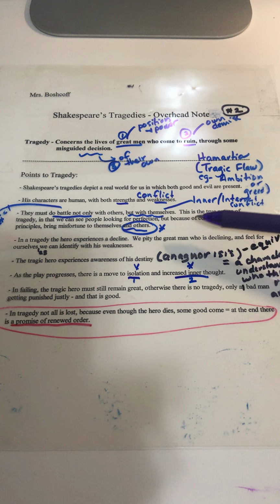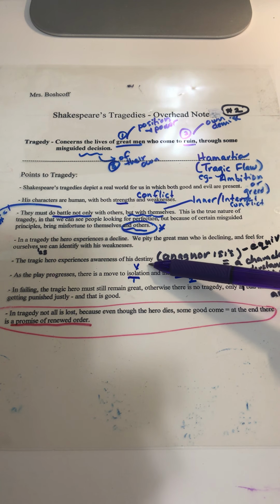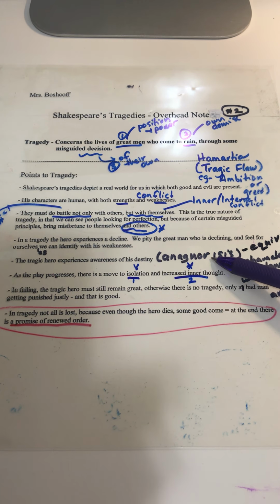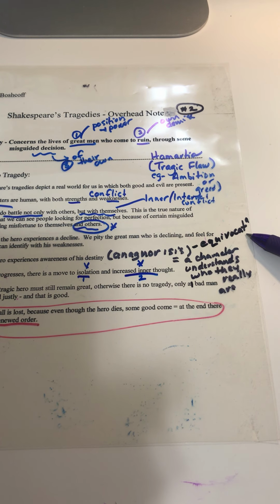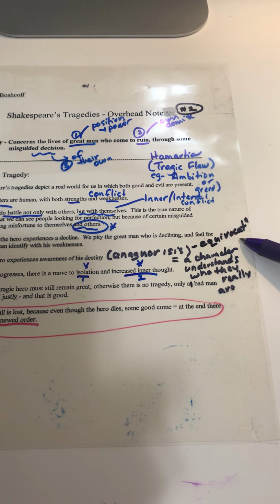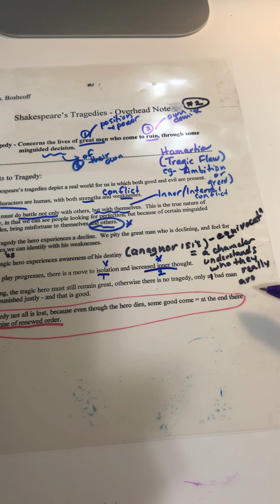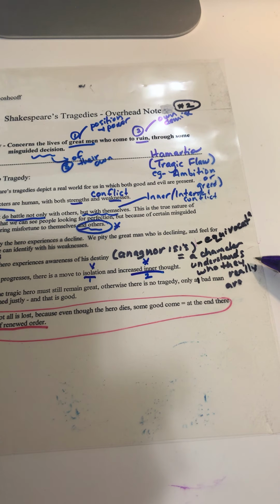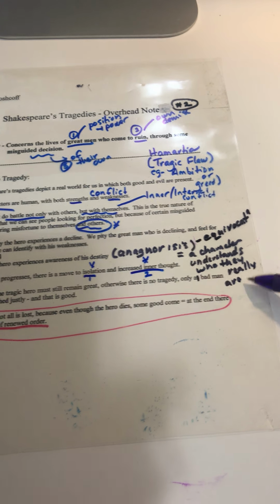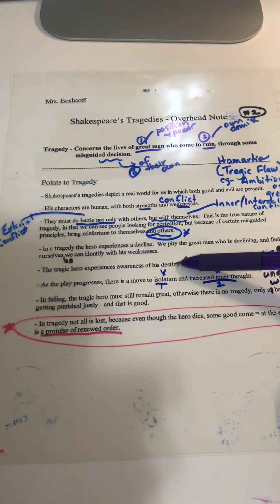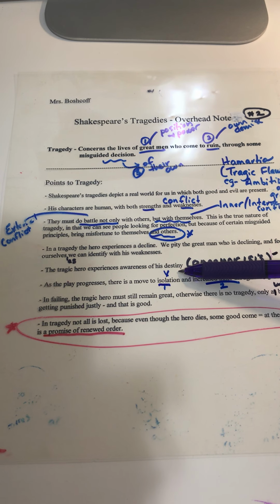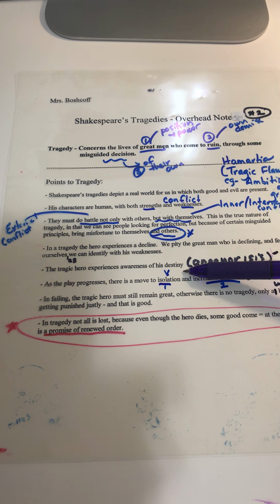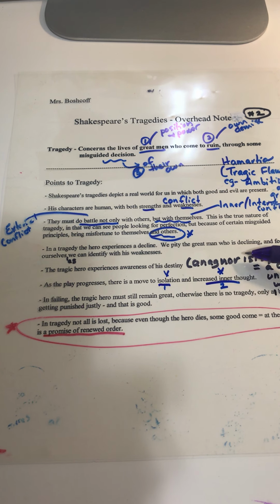The tragic hero experiences some awareness of his destiny. And again, this is that moment of anagnorisis where Macbeth realizes the equivocation of the witches has led him to become too trusting. The half-truths, right? The half-truths of equivocation. So he understands who he really is in this moment. It is a moment of self-awareness, of self-knowledge, of his tragic flaw, his decisions, and his destiny as a result of his decisions. So again, anagnorisis.